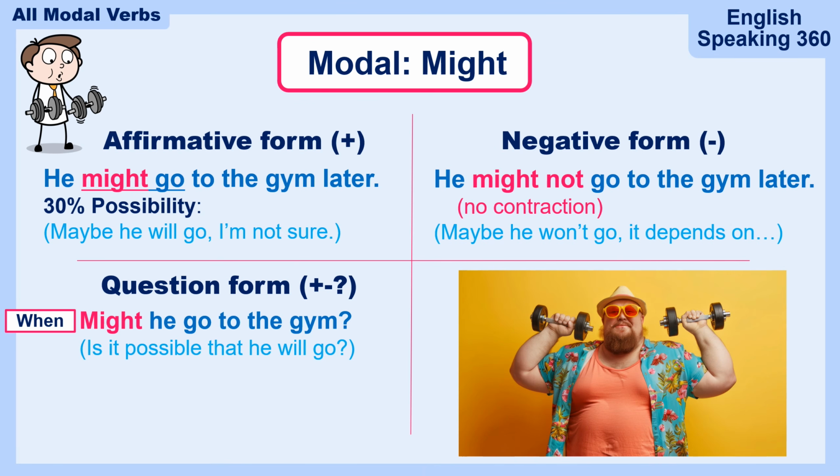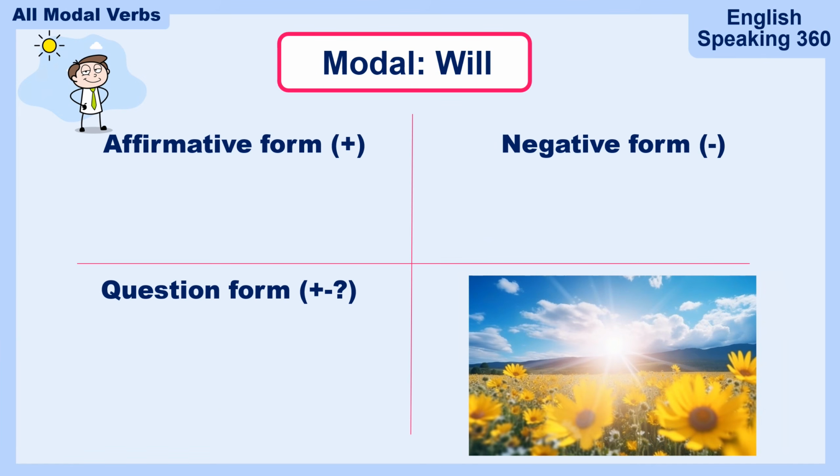When is he going to go to the gym? For the negative question form, think about it. There is no contraction here, so the negative question is not possible. Let's move on to will.